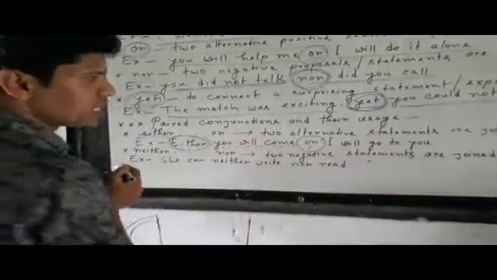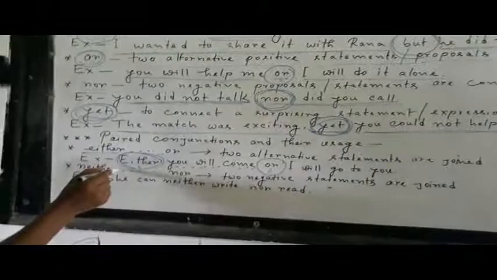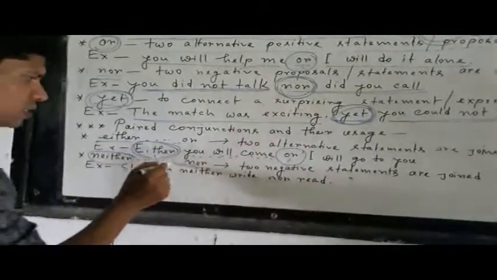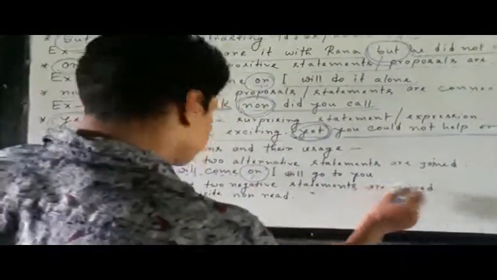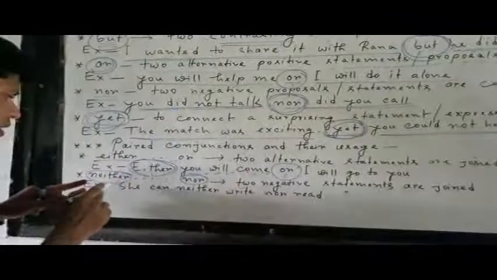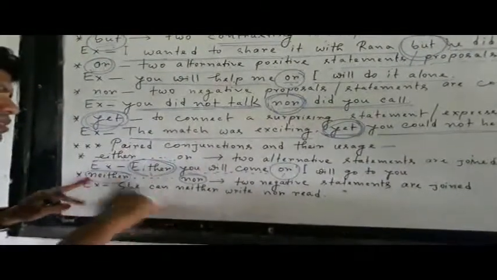Okay, now I will go for negative statements that are joined. Okay, when neither ... nor. Okay, these are the paired negative conjunctions. Okay, two negative statements are joined. So when will we use this neither ... nor? Okay, when two negative statements are joined.